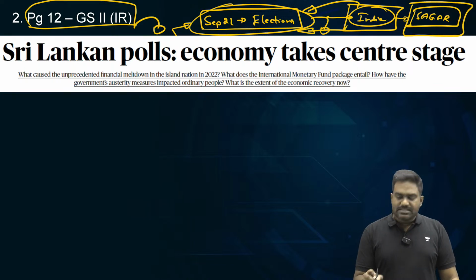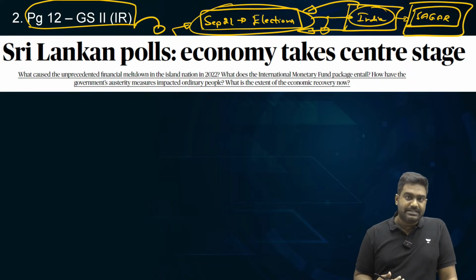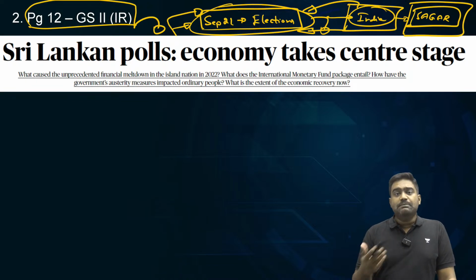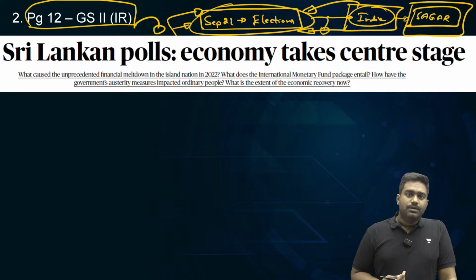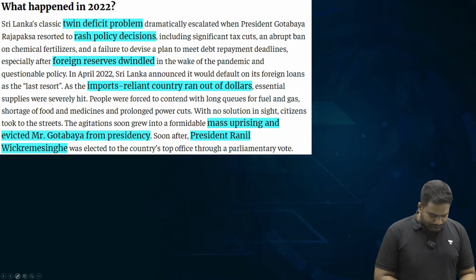And in the context of these upcoming elections, the column is examining Sri Lanka's recent economic crisis. What caused the crisis? How did Sri Lanka suffer? How has Sri Lanka been able to turn around the crisis and how is it rebuilding the economy? And what could be the implications of these elections? Where does Sri Lanka stand today? And how does it impact India and its interests in the Indian Ocean? That is the focus of this article. So let's take a quick look.